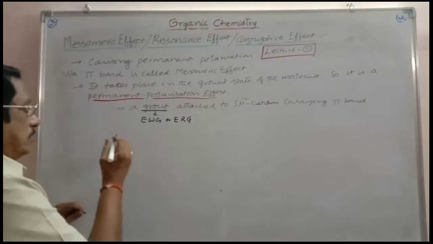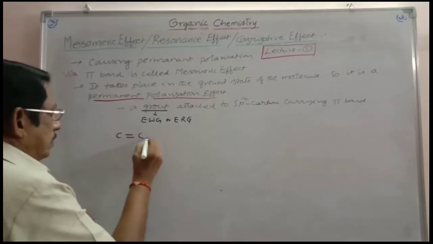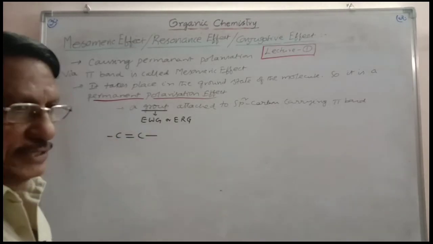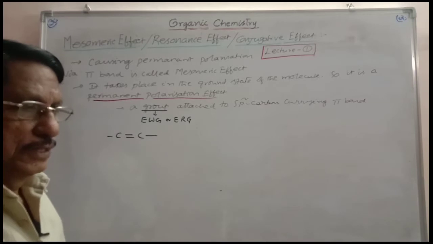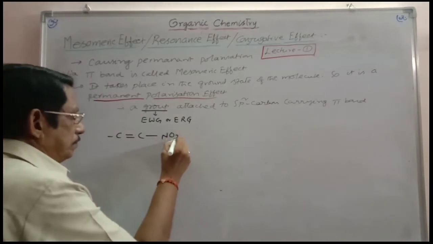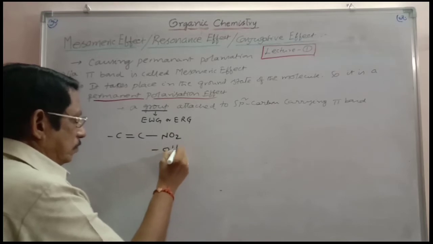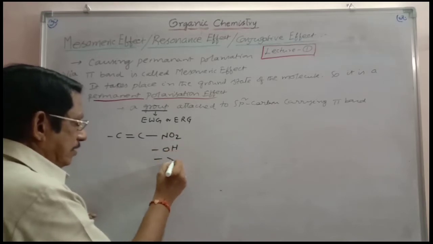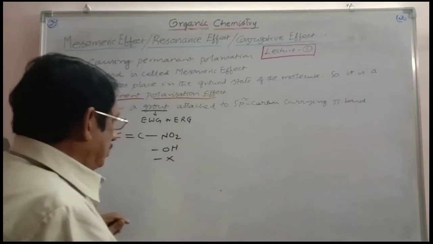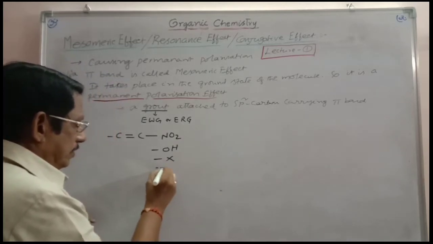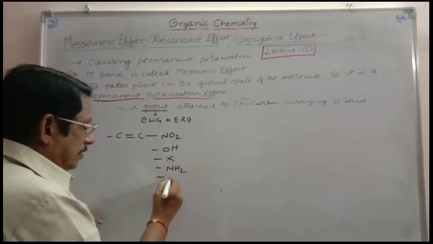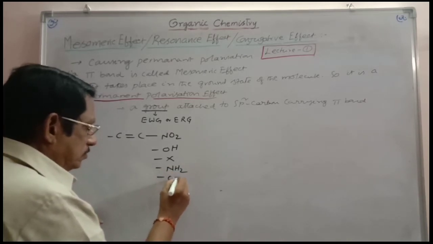So here we take an sp2 carbon to which a group is attached. A group like NO2, a group like OH, a group like X. Like this you can take a group like NH2, a group like COOH, CHO.